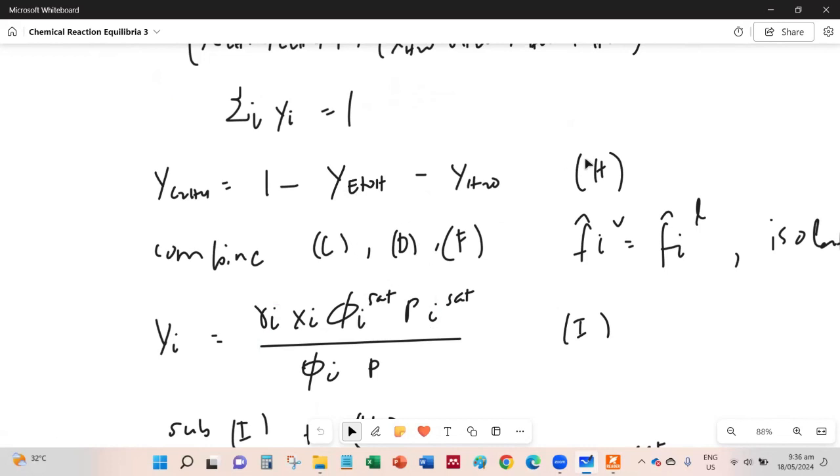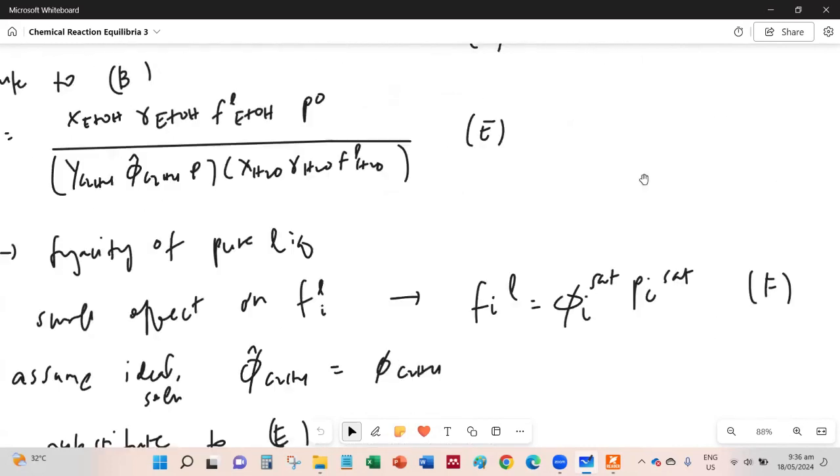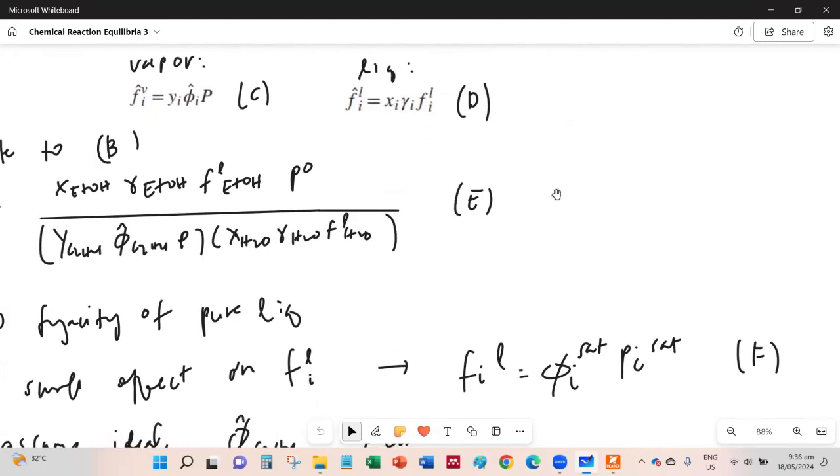Hold on. When we combine C, D, and F, that means we replace the fugacity coefficient here with FIL, but FIL is equal to this one. Mainly we want to retain the mole fraction YI.